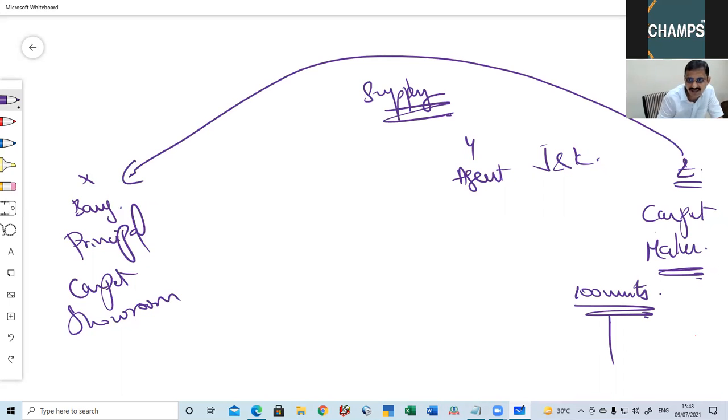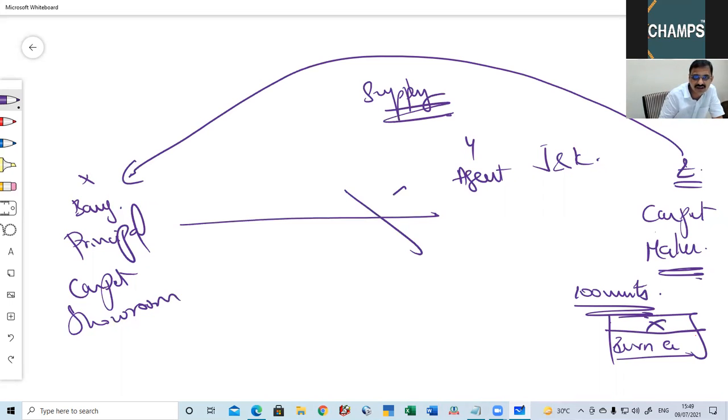Now this carpet maker will make an invoice in the name of X directly. Here between the agent and the principal there is no supply under Schedule 1, but there is another supply, that is the service done by the agent. The transaction between principal and agent, deemed supply will not be there. That you should understand.